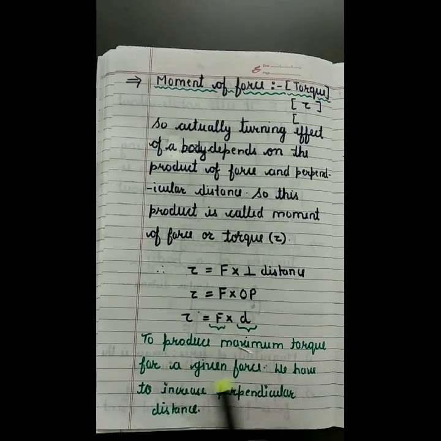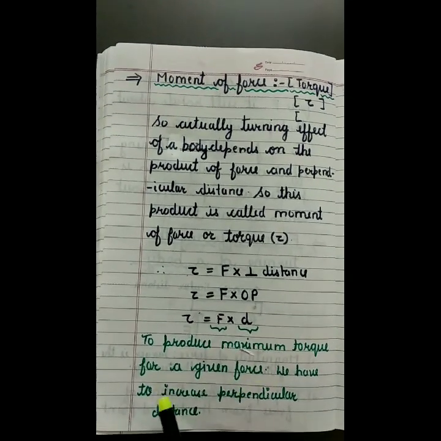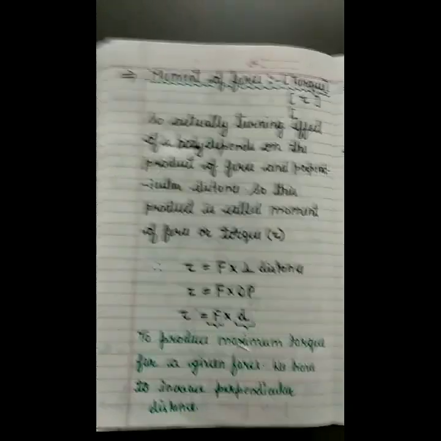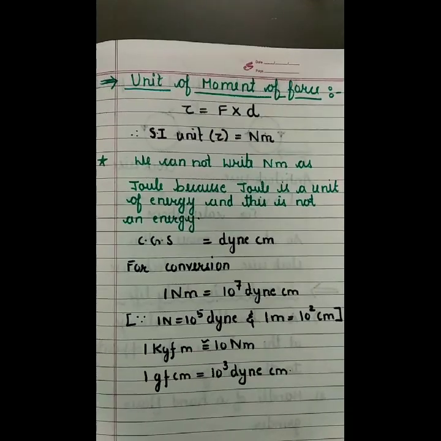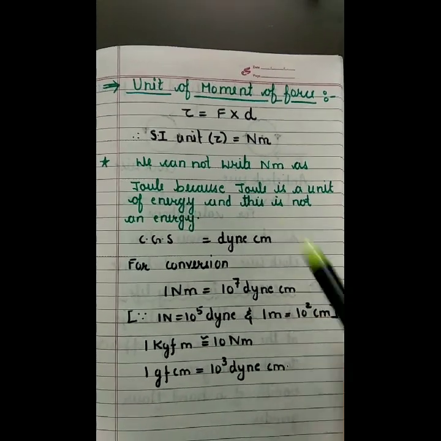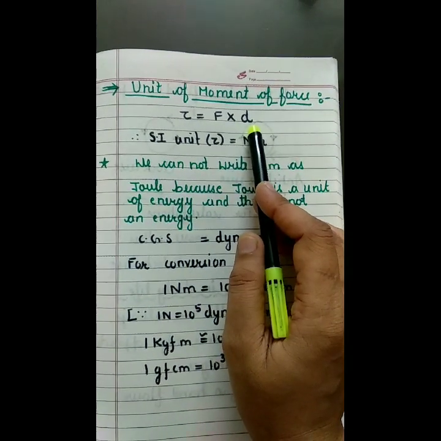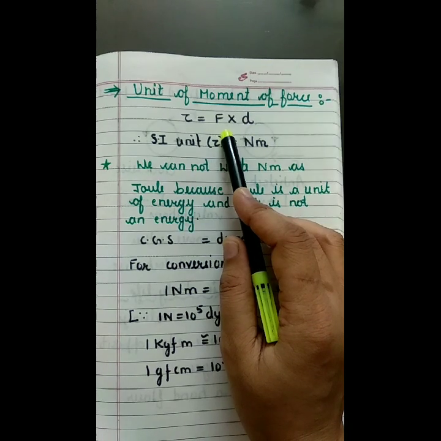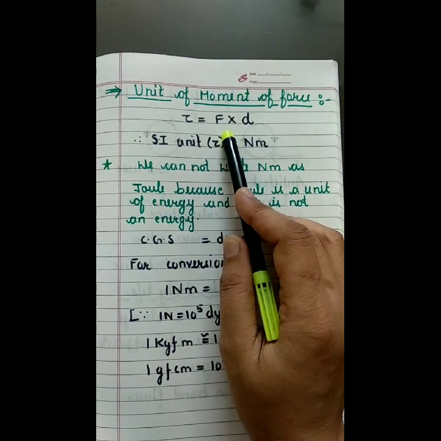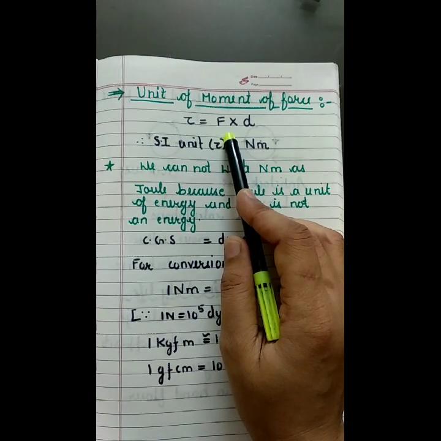So to produce maximum torque for a given force, we have to increase the perpendicular distance. Next is the unit of moment of force. As we know, the formula for the torque is going to be F into perpendicular distance. If we know the formula, then we can derive its SI unit as well as its CGS